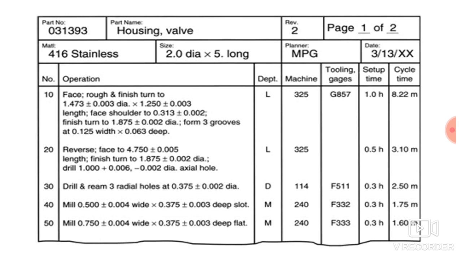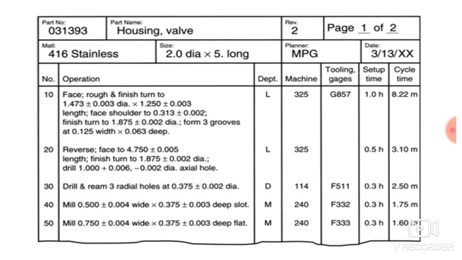Now you can see a table. The very first column is nothing but the operation number. The operations are 10, 20, 30, 40, 50. You could write 1, 2, 3, 4, or you could write 5, 10, 15, 20, 25. Here it is written 10, 20, 30, 40, 50. Suppose you want to add any operation, after 10 you can write 11, you can write 12. That is why the numbers are taken like 10, 20, 30, 40, 50. So intentionally some space is provided for writing the operations which may be required.